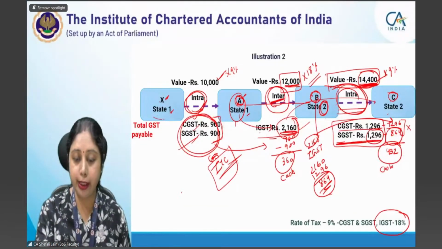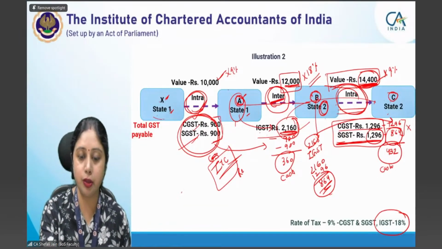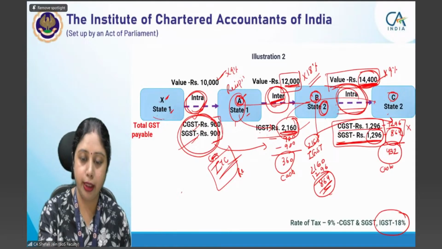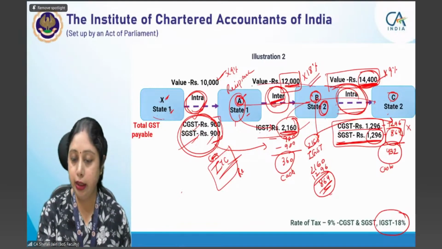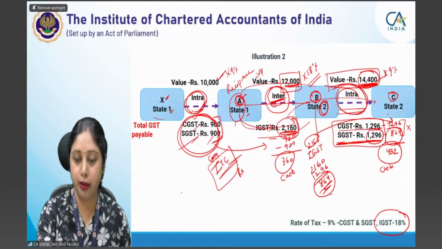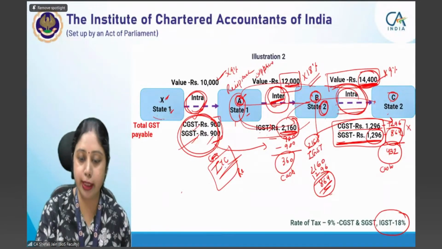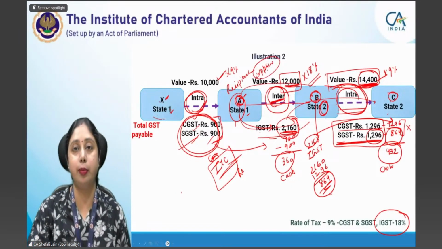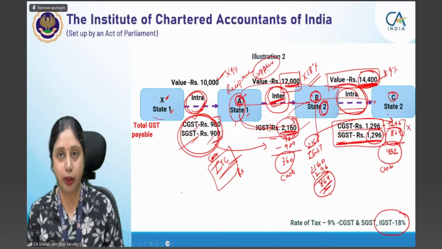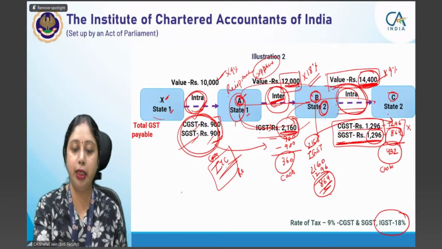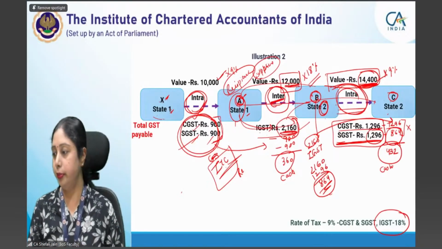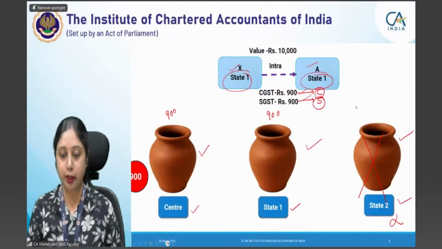So credit is taken by the recipient. In this transaction A was the recipient. It has taken the credit of 900 CGST and SGST. In this transaction, A is the supplier. So he has to use this ITC when he becomes a supplier and is paying tax on his output tax liability. But when does he take the credit, avail it? As recipient. Okay, now let us go to this particular transaction.